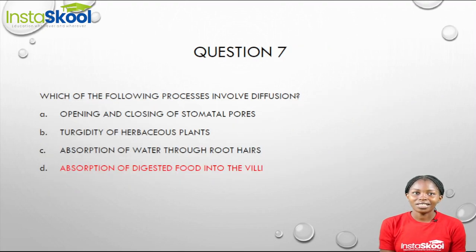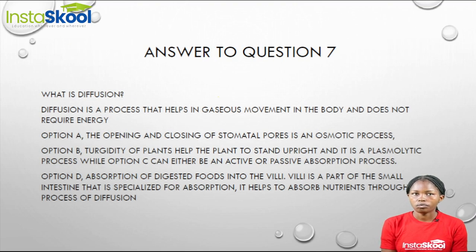Now, without wasting much time, we'll move on to question 7. Which of the following processes involves diffusion? Diffusion is a process that helps in gaseous movement in the body, and diffusion does not require energy. Now, when we take a look at our option A, it says the opening and closing of stomata pores on a leaf. The opening and closing of the stomata pores on a leaf is an osmotic process, not a diffusion process.